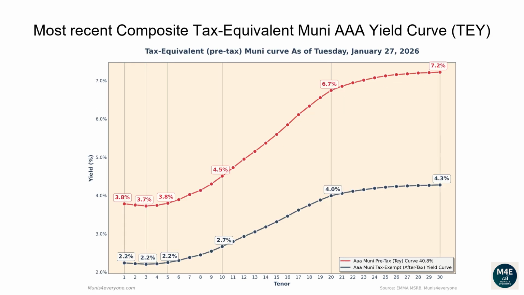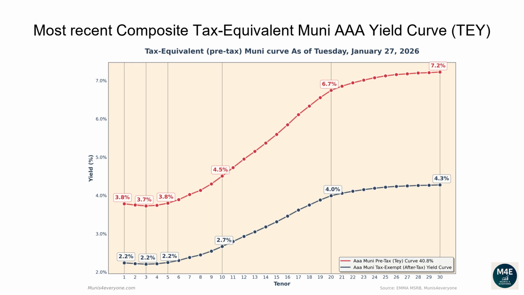Let's now go over the most recent composite tax-equivalent Muni AAA yield curve. The following graph shows, in red, the tax-exempt after-tax Muni yield curve, versus in blue its tax-equivalent pre-tax version assuming a 40.8% top tax bracket, as of January 27, 2026. Why would you care to see the tax-equivalent version of the Muni yield curve? More on this later. Let's first go over the pre-tax, aka tax-equivalent yield curve.